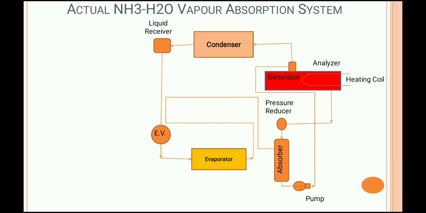Therefore, for continuous operation, it is necessary that only NH3 vapor goes to the condenser, and for this purpose we are using the analyzer, and also the rectifier. The function of the analyzer is what?